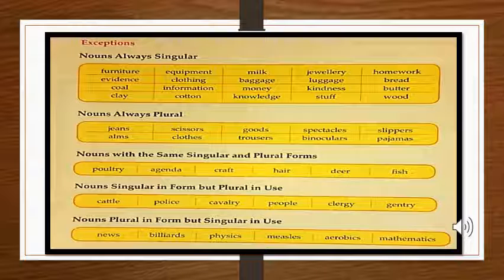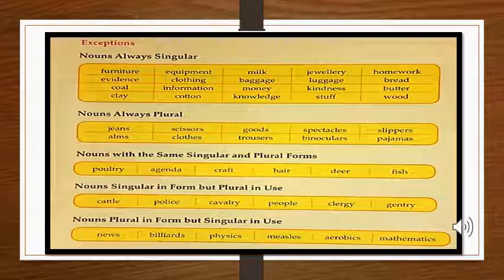Now we have some nouns, they will always be plurals like jeans, arms, scissors, clothes, goods, trousers, spectacles, binoculars, slippers, pajamas, because they come in pairs. Now we have some nouns with the same singular and plural forms. There are some nouns that are both singular and plural because they don't change their spellings when they become plurals, like poultry, agenda, craft, hair, deer, fish.